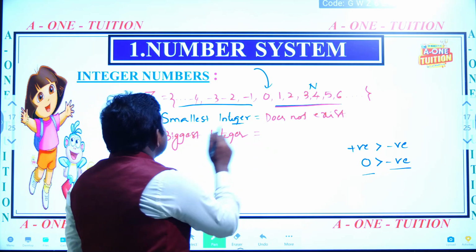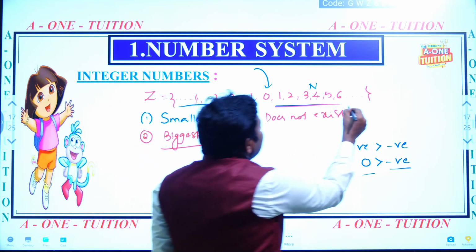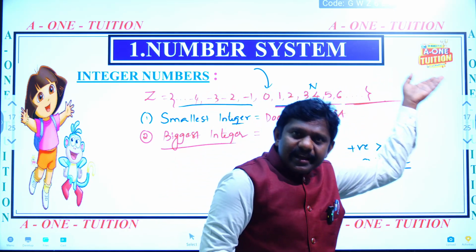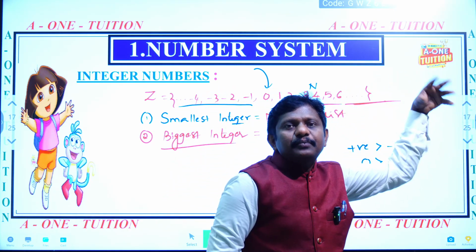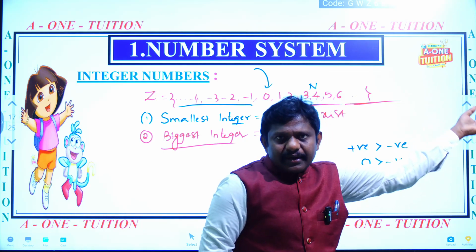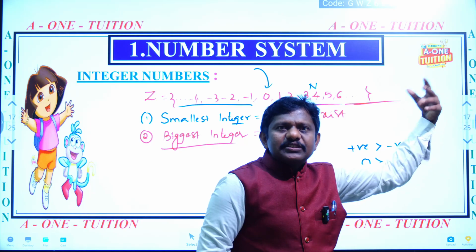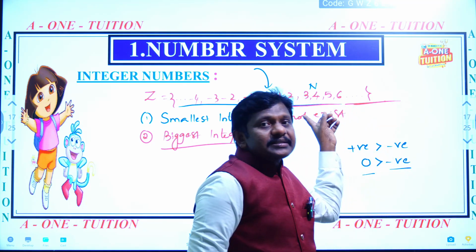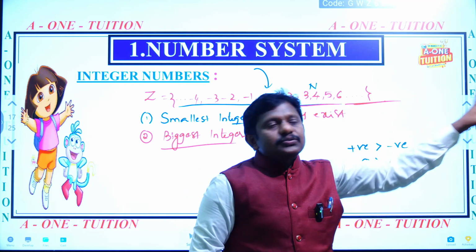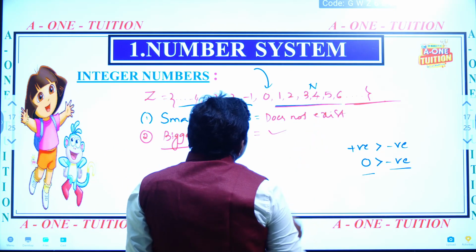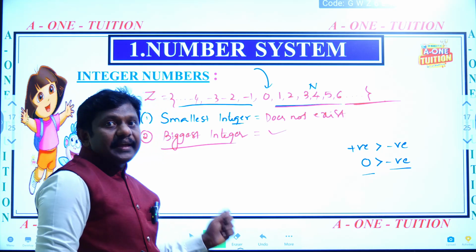I should search for the biggest integer in the positive numbers only. After 6, 7 is there. After 7, 8 is there. After 8, 9 is there. Up to 100. After 100, 101. After that 1000, after 1001, lakh, then plus 1. These numbers keep going on like that. So we cannot say the biggest integer; it also does not exist.